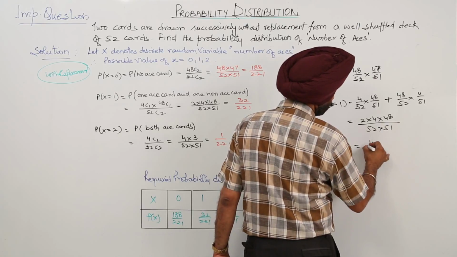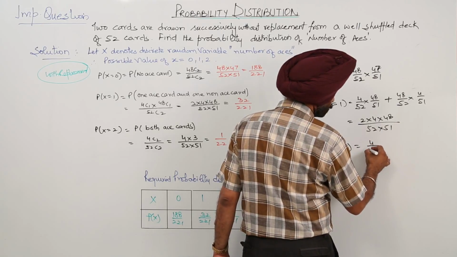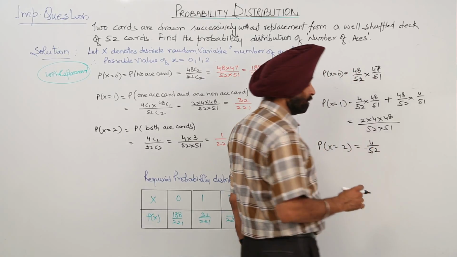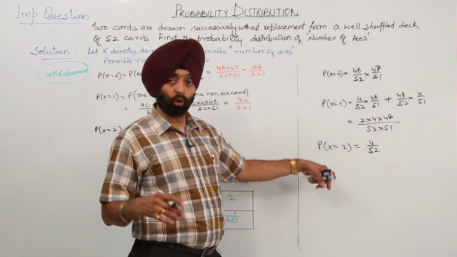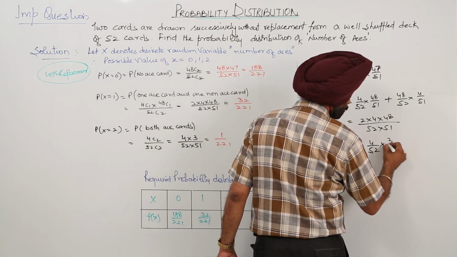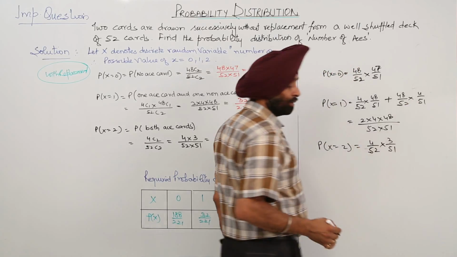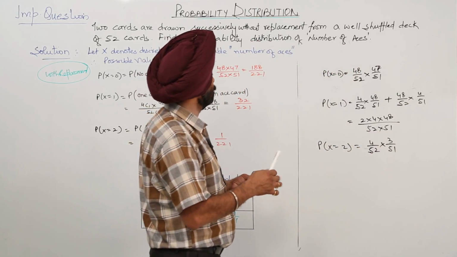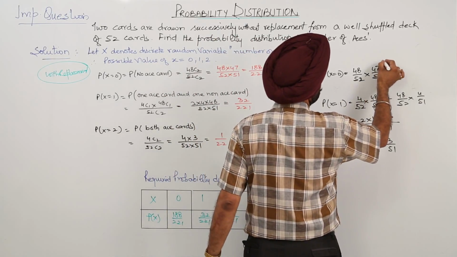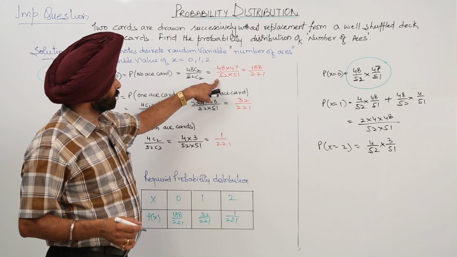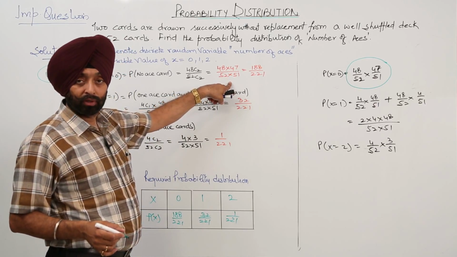Then the probability for X equal to 2. Here we have 4 upon 52, the probability for an ace card when both the cards are ace cards, 4 upon 52, and then it will be 3 upon 51. Now let's check it. Why have I not mentioned this type of thing? Because the writing part is a little confusing. 48 upon 52 times 47 upon 51. Good.